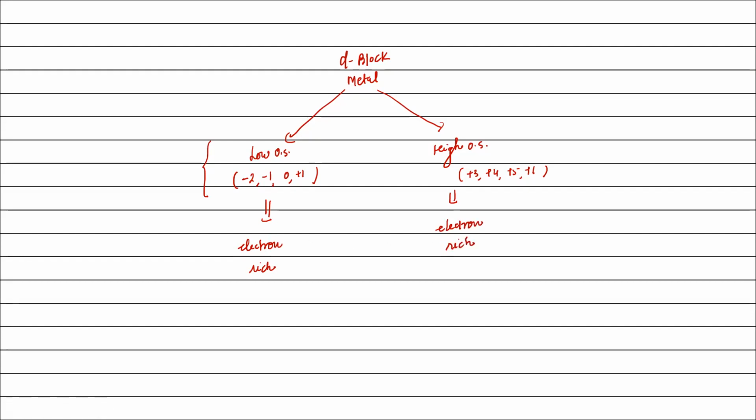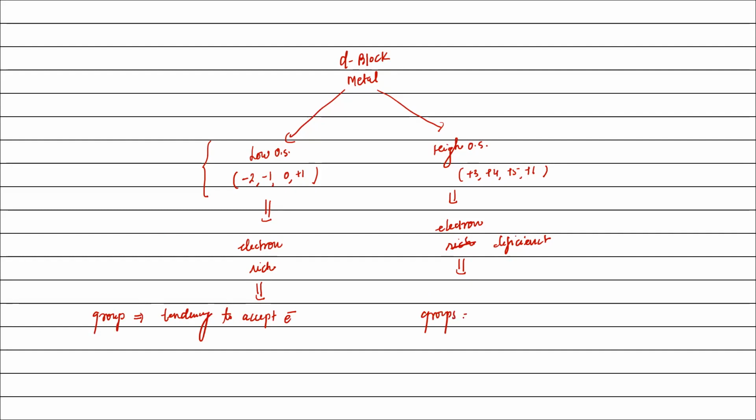If metal is electron rich, then it will try to bind those surroundings or those ligands or those groups which have the tendency to accept electron, right? Tendency to accept electron. When metal is electron deficient, then it will try to bind to those systems which are electron rich.